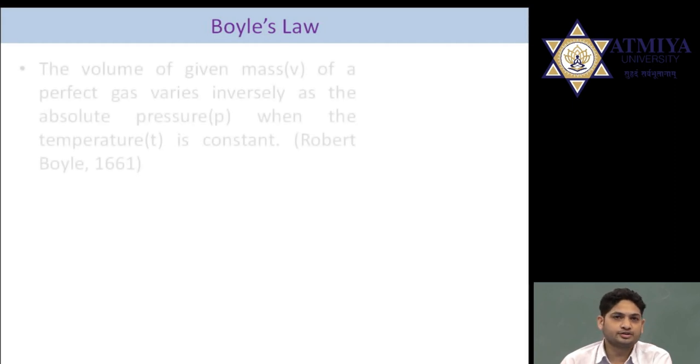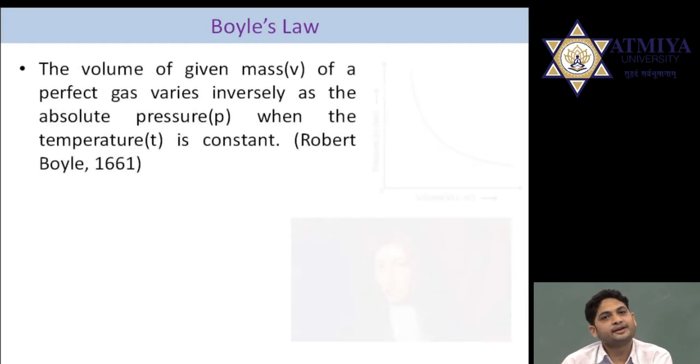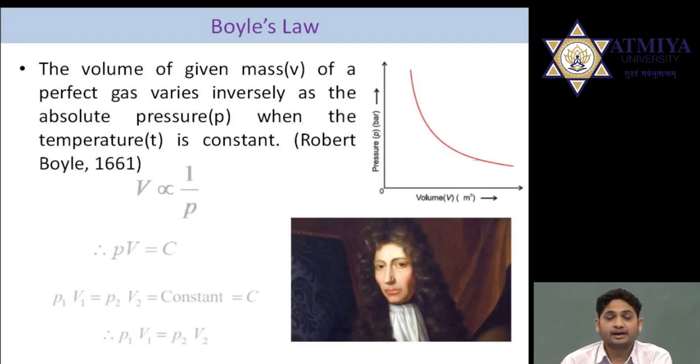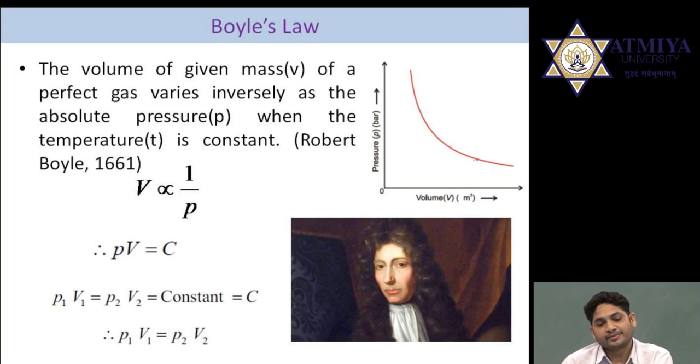First one, Boyle's law. Boyle's law was identified by the scientist Boyle in 1661. What is the statement of Boyle's law? The volume of a given mass of a perfect gas varies inversely as the absolute pressure.